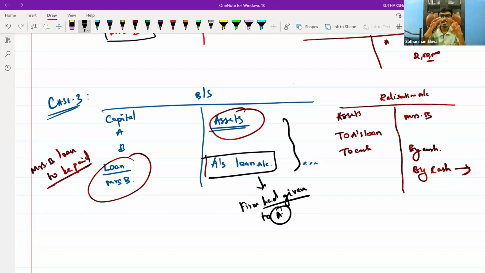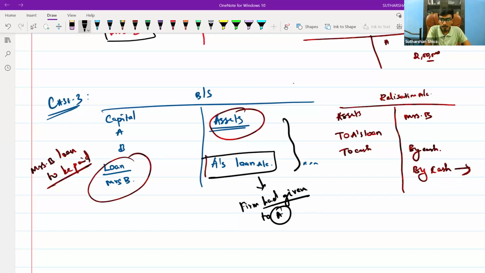In the same way, A is having a business. Can the A and B partnership firm purchase from A? A and B is a firm, they need some goods. Instead of purchasing from others, they will purchase from A itself. A will get some cash and enjoy very good profits from the same company. A and B firm and A are separate persons. So at the same time, A may also be a creditor. They may give you that.